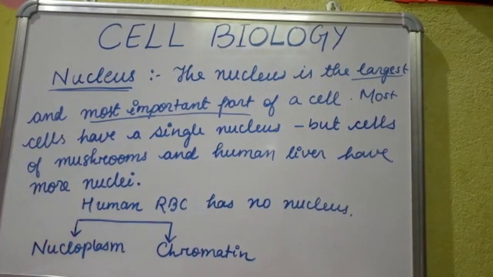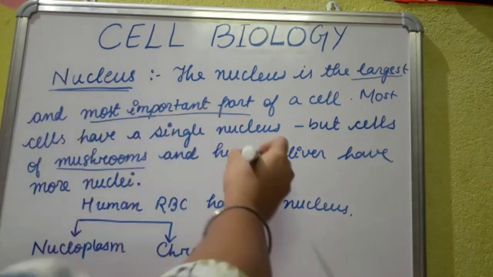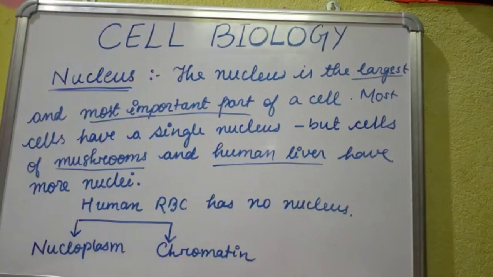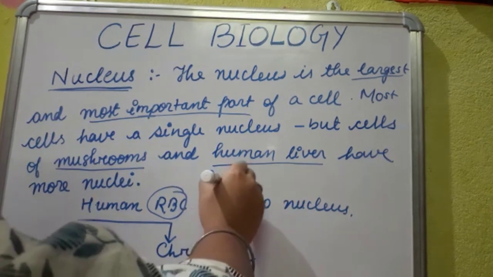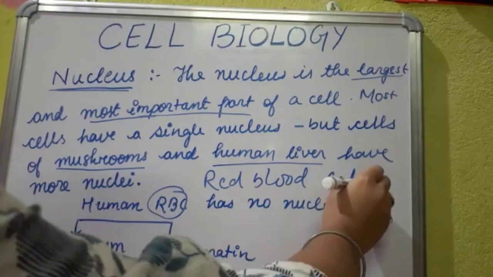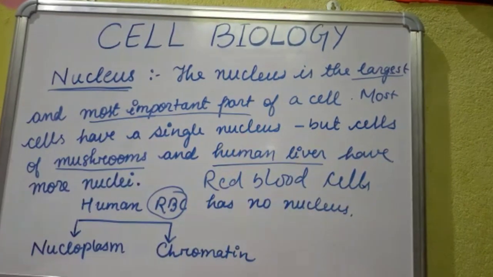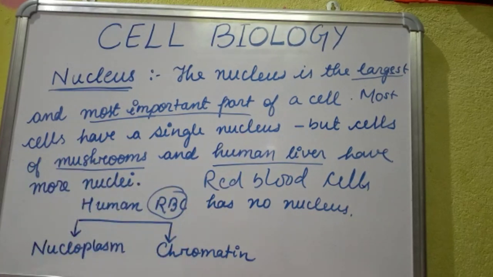It may have single nucleus or multiple nucleus. Single nucleus is found in most of the animals, but in the exception case of some mushrooms and the human liver have multiple nucleus. And the RBC, the red blood cells, doesn't have any nucleus. The human RBC doesn't have any nucleus.